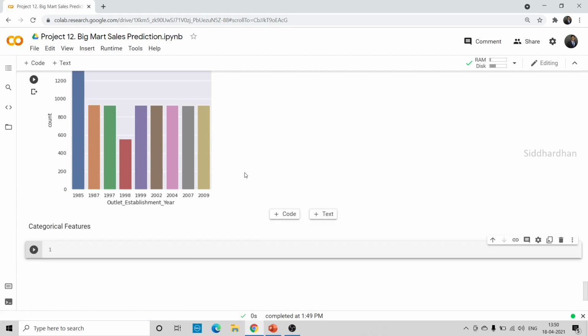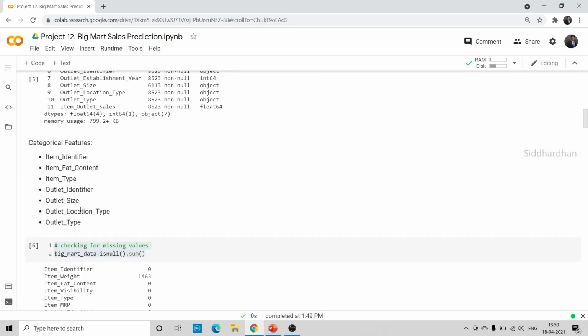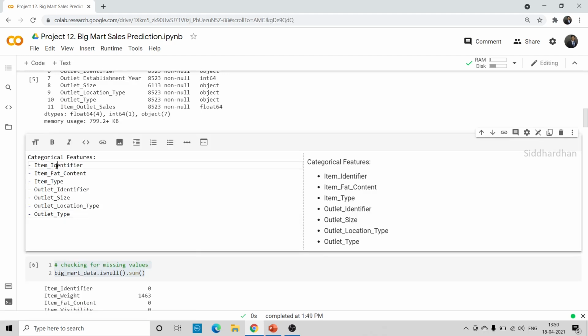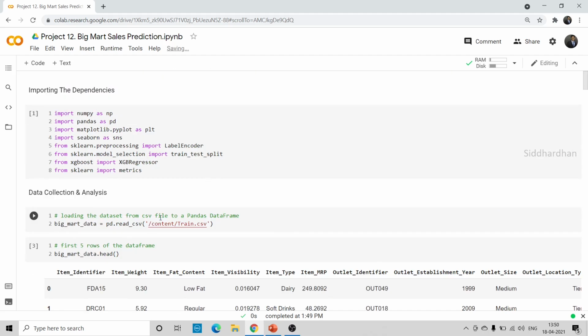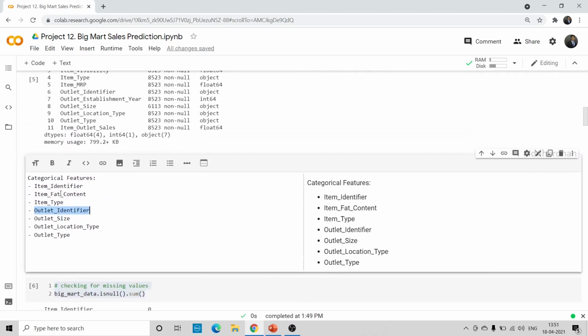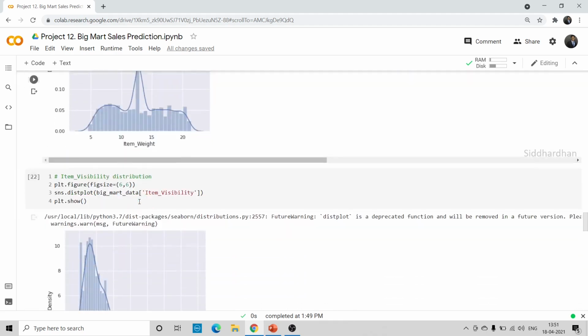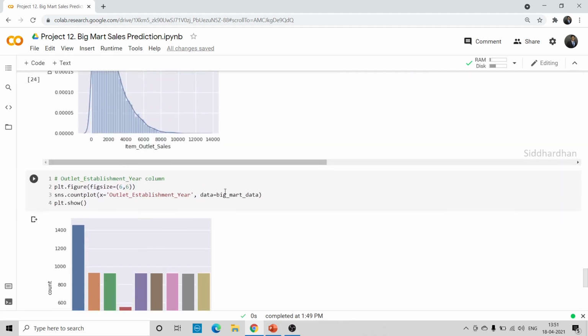Okay. So in these categorical features, we know that in total we have 7 categorical features. Here we are going to exclude the item identifier and the outlet identifier, because they are just identification numbers. So we don't want to put those in plots, but we will plot the remaining columns. We are just going to use the same count plot as we used for the establishment year.